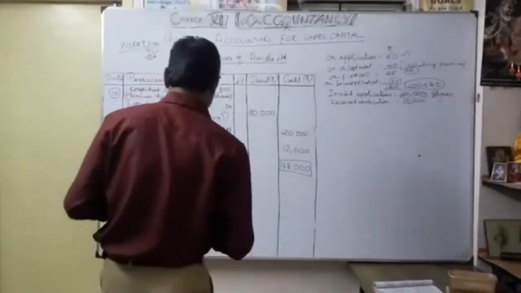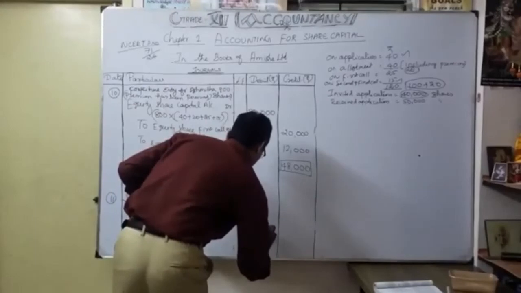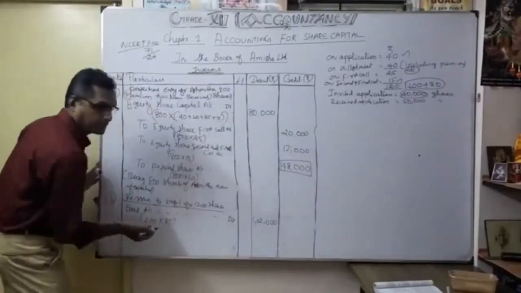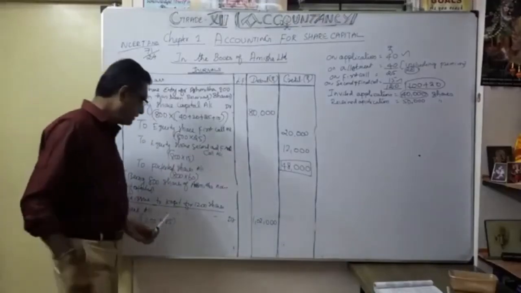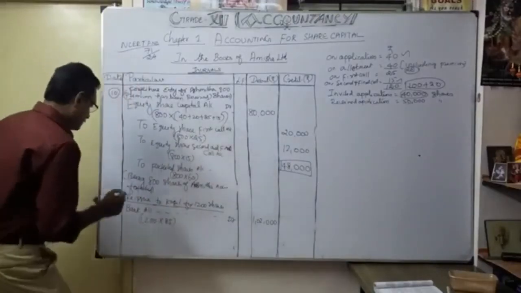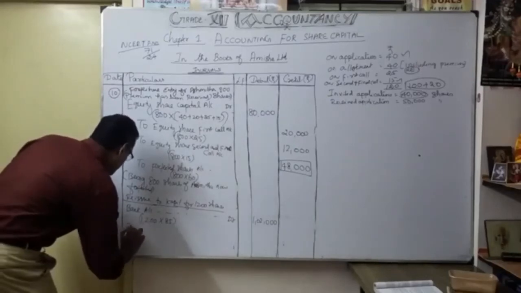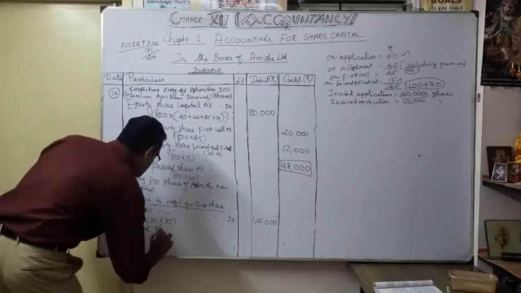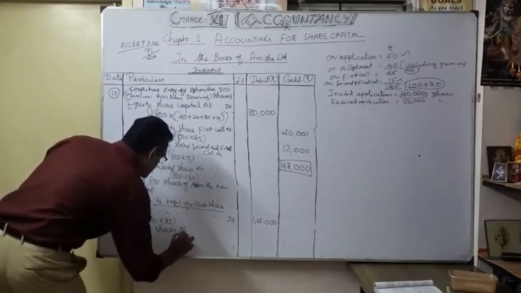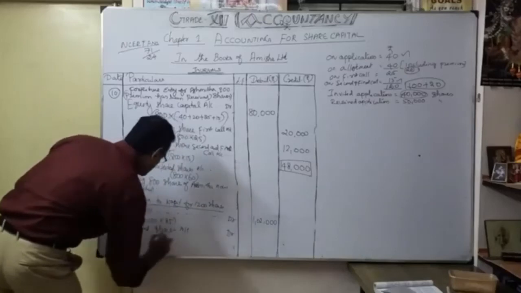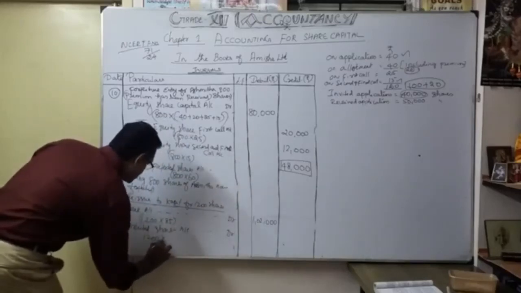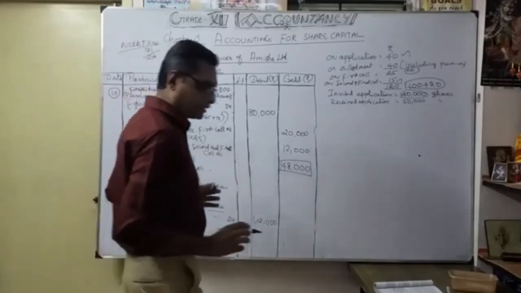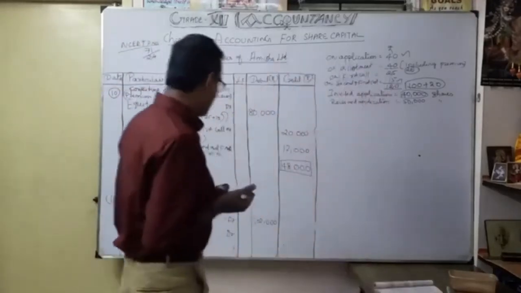So 1,02,000. Then discount 15 rupees, because they issued it less than the nominal face value. So that's what you have to debit: forfeited shares account. How much is it? 1,200 into 15, so it comes to 18,000, isn't it? It is 18,000.